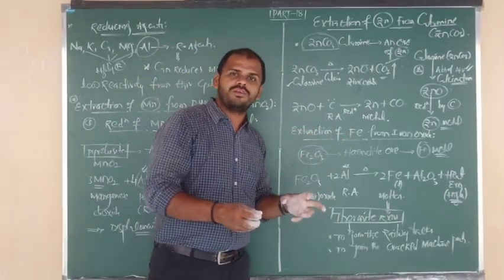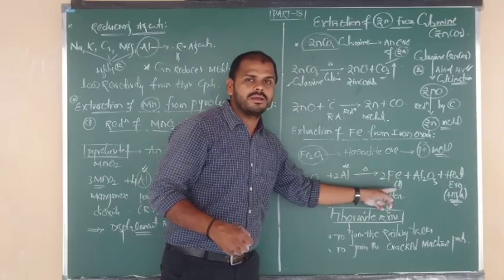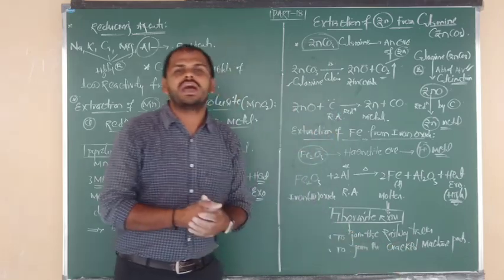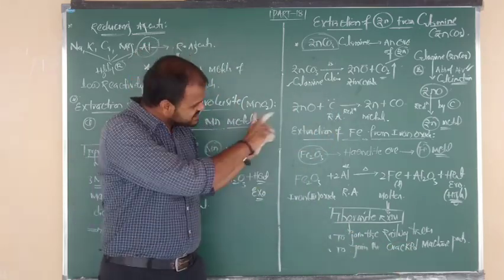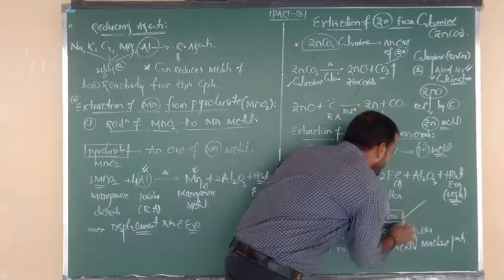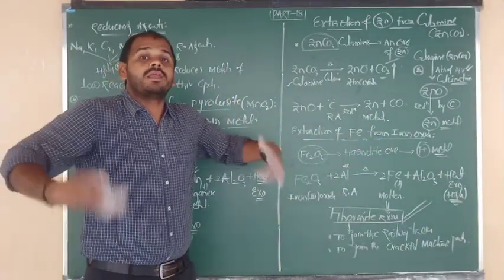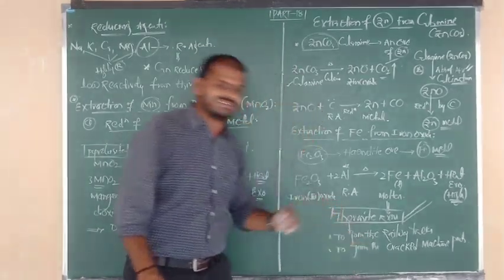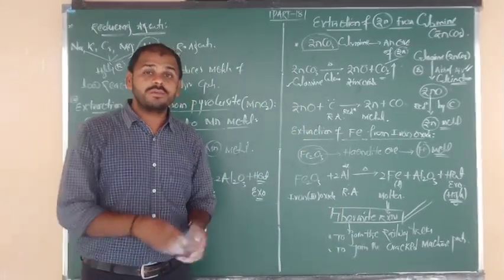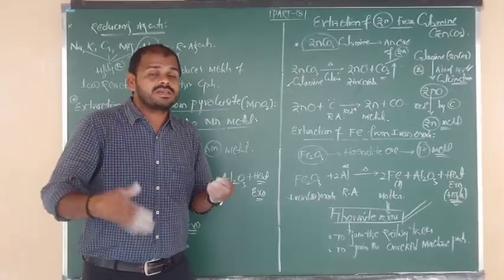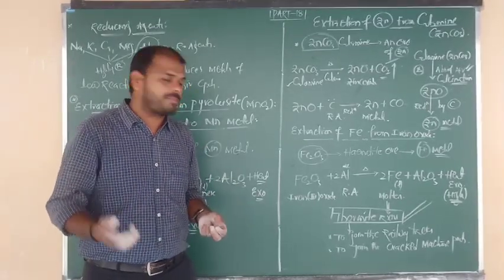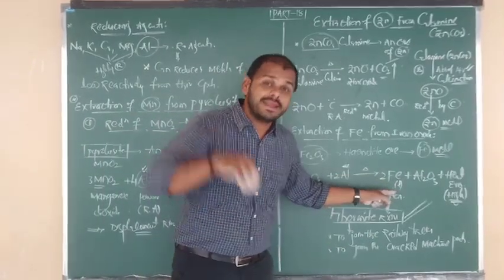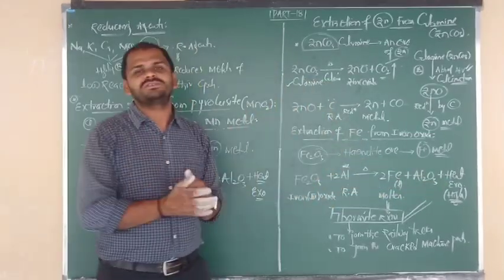Due to release of more amount of heat, we are getting iron in molten form. That one only we are going to use to join the railway tracks, to join the cracked machine parts. Such reactions we have to say are nothing but thermite reactions. Thermite, they release more amount of thermo, meaning temperature, but it contains 2 very special importances. Okay? So they may ask you what is meant by thermite reaction. So these are highly exothermic reactions which are useful for the purpose of what? We have to say why we are using, because we are getting molten metal due to release of excess heat.